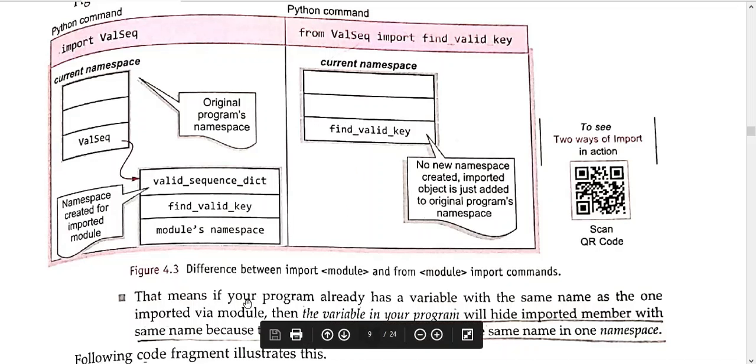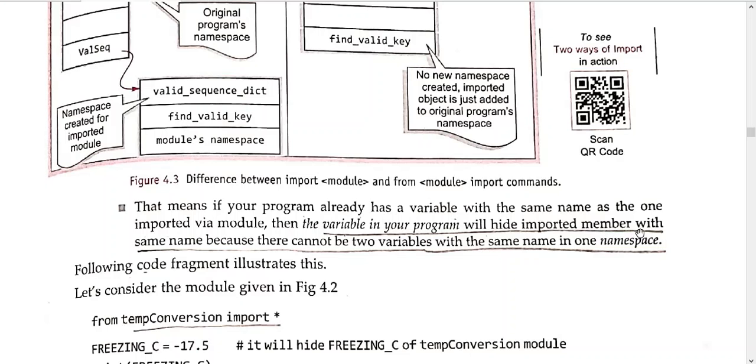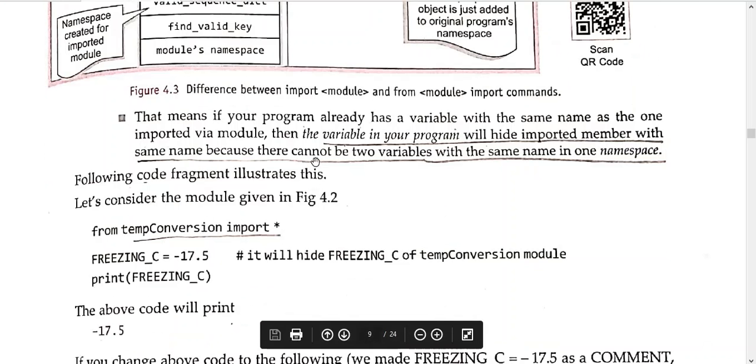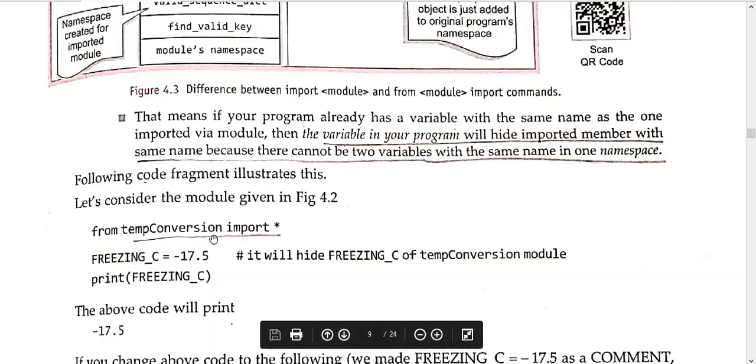This means that if your program already has a variable with the same name as one in the imported module, then the variable in your program will hide the imported variable. See what he is trying to say. You remember yesterday we created a temp conversion import module.